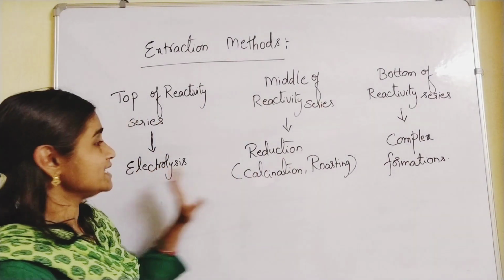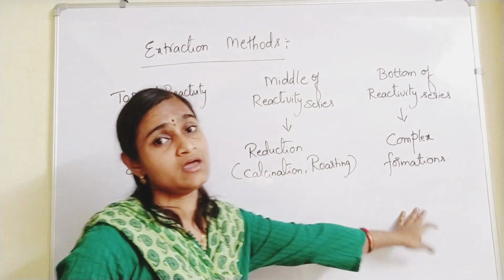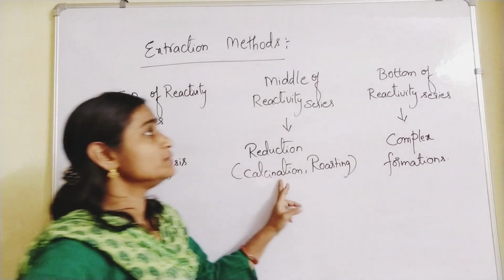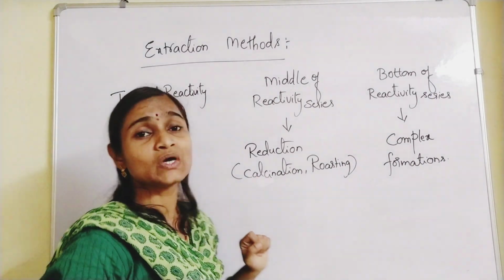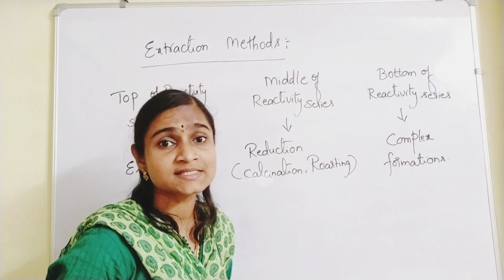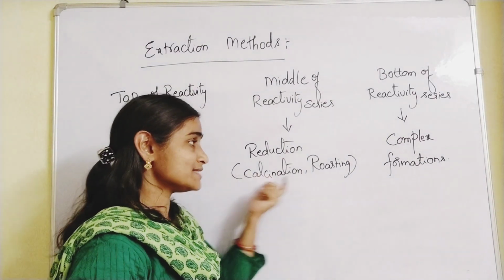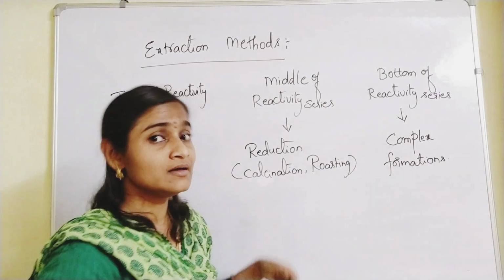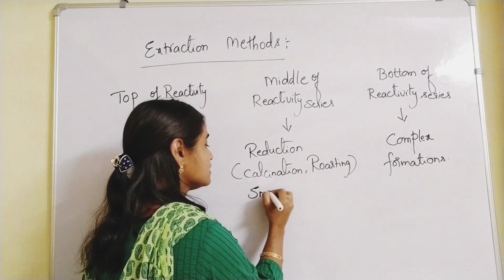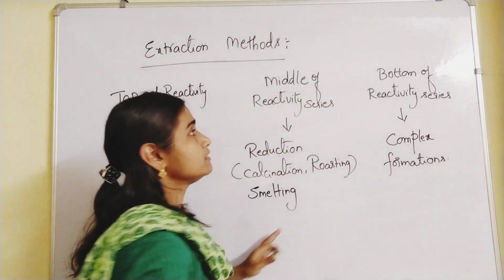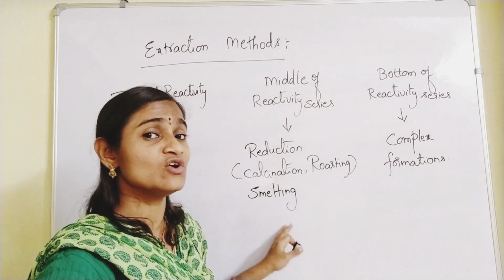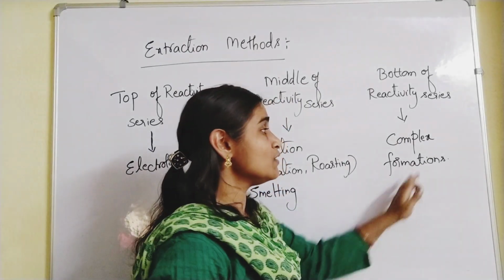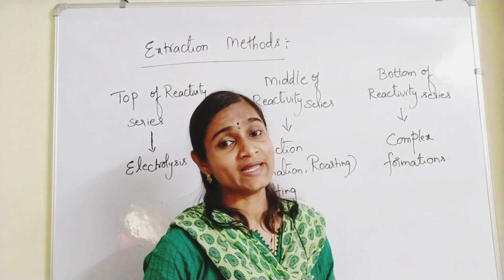So based on the reactivity, 3 methods will be there. For those on the top, we go for the process called electrolysis. For the middle of the reactivity series, we go for reduction using reducing agents, using methods called calcination and roasting, smelting using flux and all. Different furnaces you will use. All those come under the middle of the reactivity series. And for the metals at the bottom of the reactivity series, formation of complex compounds.